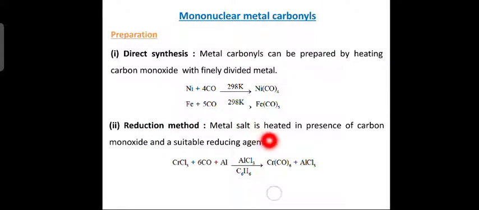A metal salt is heated in the presence of carbon monoxide and a suitable reducing agent. So a metal chloride will be heated, for example chromium chloride heated with carbon monoxide in the presence of aluminum, and the solvent is benzene, C6H6. In the presence of benzene, you get hexacarbonyl chromium and then aluminum chloride.